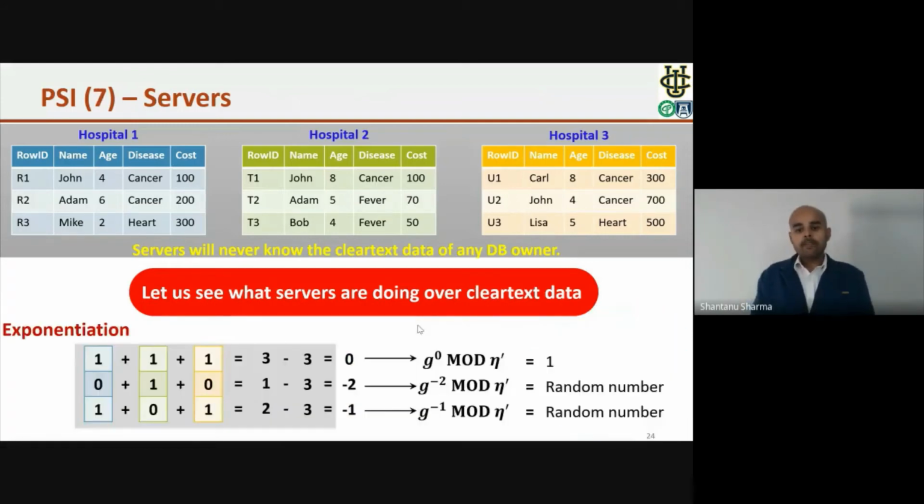So finally, to hide the actual information from the DB owner, we perform the exponentiation. In this exponentiation, we are working over a cyclic group, so the number that we get will be part of the cyclic group. Whenever the disease is common, we will get the number 1. Otherwise, we will get a random number. So this green colored part will be sent to the DB owner, and after doing some operations at their end, they will get 1 for the common disease, and they will receive a random number for a non-common disease.